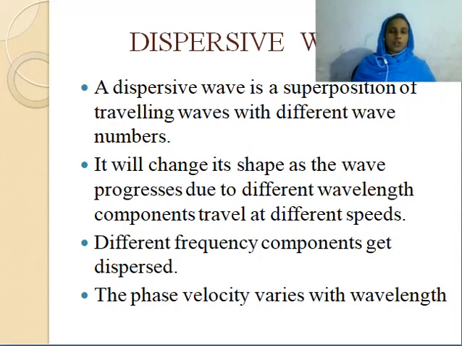In the case of a non-dispersive wave, we found that the phase velocity is independent of wave number, or wavelength, and it is a constant. In this case, the phase velocity varies with wavelength. And so, as the wave propagates through the medium, its shape changes and different components move with different speeds.